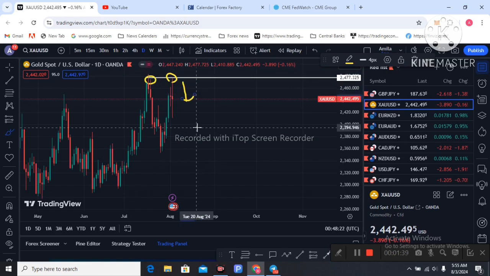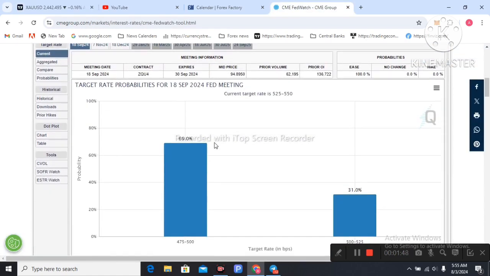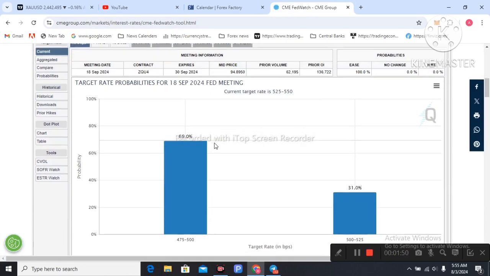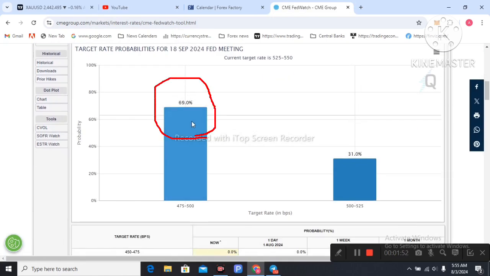A strong drop. The Fed forecast is that a strong labor market would lead to a rate cut in September. You can see the Fed Watch tool; I am on the Fed Watch tool website. 69% forecast a rate cut from 5% to 5.5% to 5%, and 31% forecast a 25 bps rate cut, with another 25 bps rate cut priced into the market.